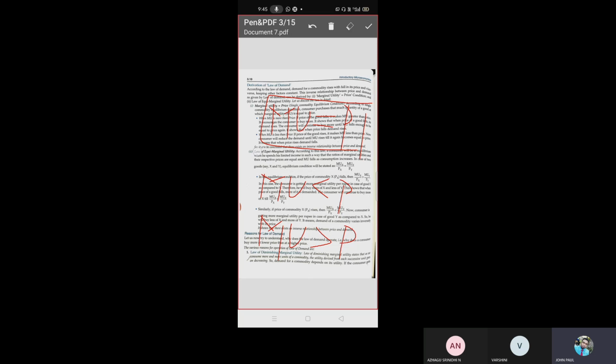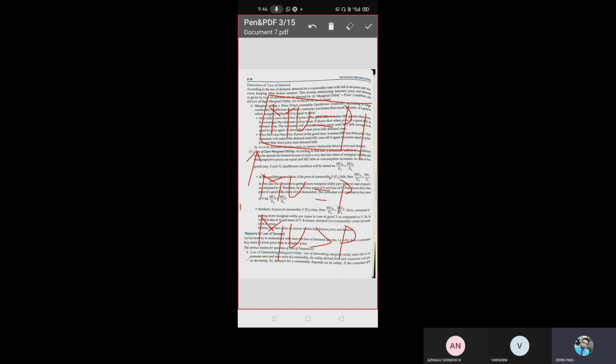So when marginal utility is less than price, we will increase the consumption. When we consume more and more units of a commodity, what will happen? Utility falls down, and then MU will be equal to price. Yes or no?